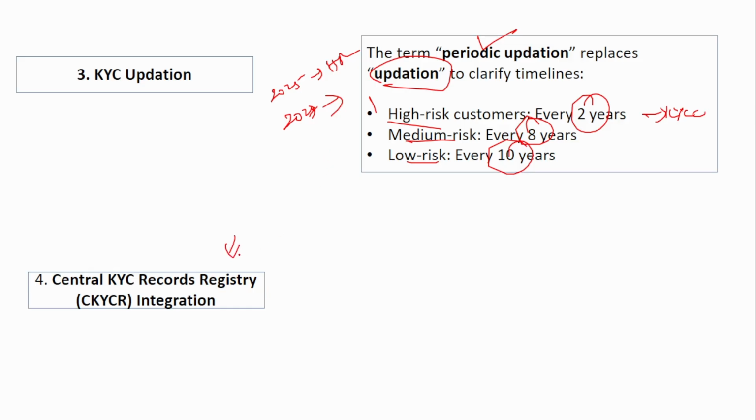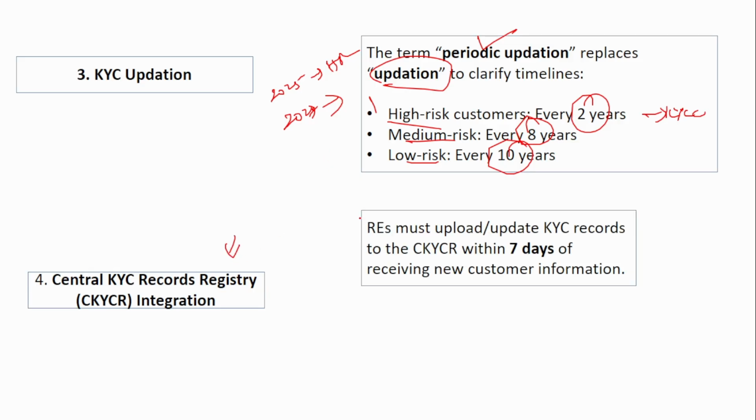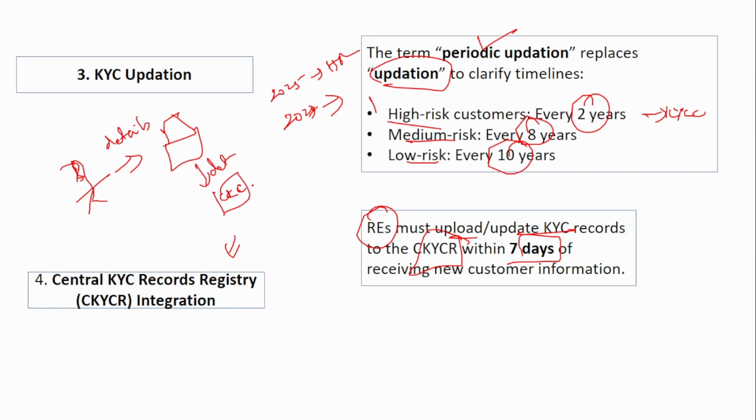Next is central KYC records registry integration. Regulated entities must upload or update the KYC records to the central KYC record registry within 7 days of receiving new customer information. Suppose a customer is opening an account in a bank for the very first time, and this bank collects all his details. These details have to be uploaded in this CKYC registry. Okay, this CKYC registry is being used across various institutions, not just banks, even financial institutions, mutual funds, even the insurance industry. So across various places, this CKYC registry is being used.